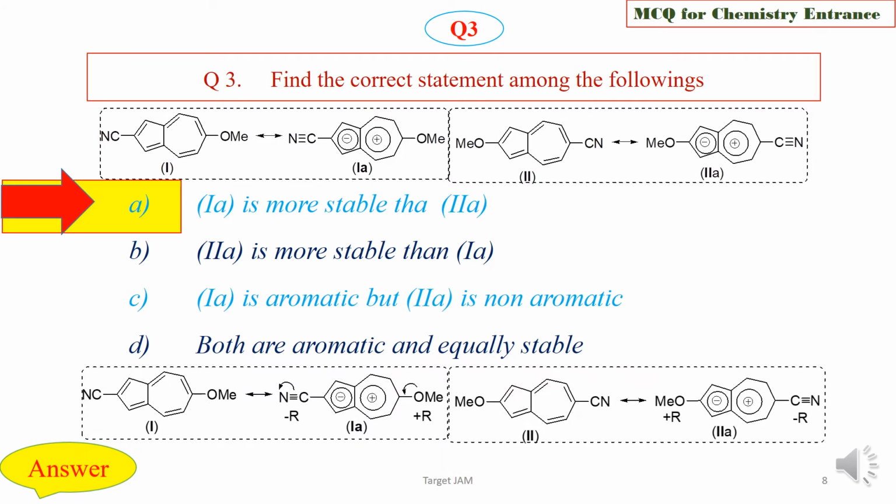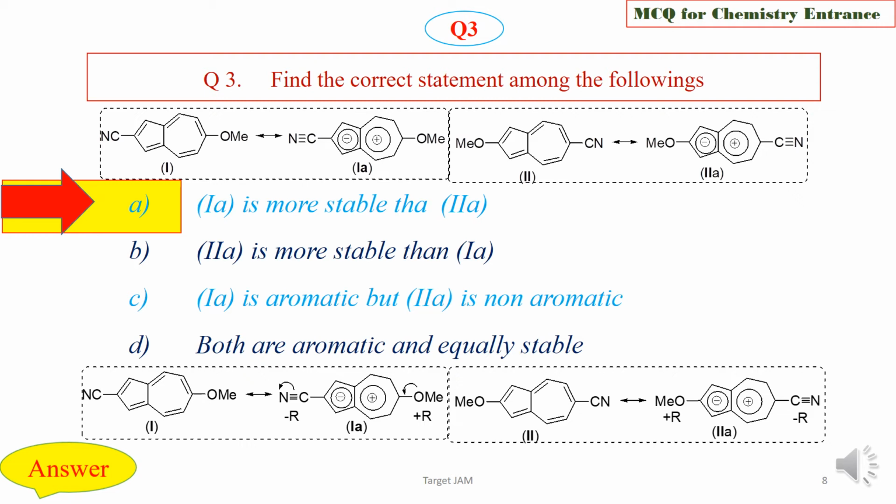See, in compound 1, due to getting the aromatic character, 1A is the main contributing form, and in 1A the 5-member ring has negative charge, and CN shows the minus R effect, so it also stabilizes the negative charge on this 5-member ring, and the 7-member ring contains positive charge, and the OMe group shows plus R effect, so it also stabilizes the cation adjacent to it.